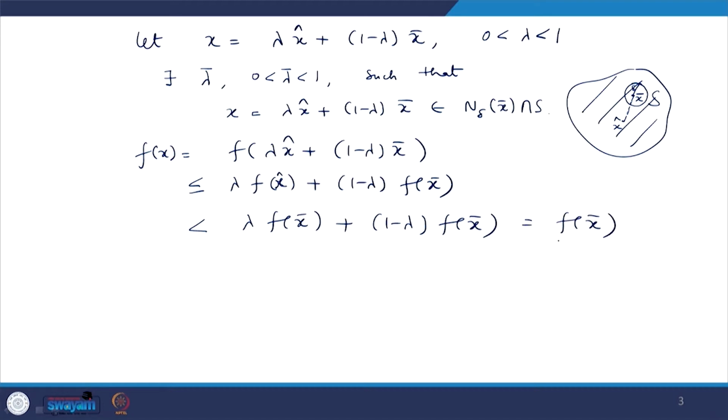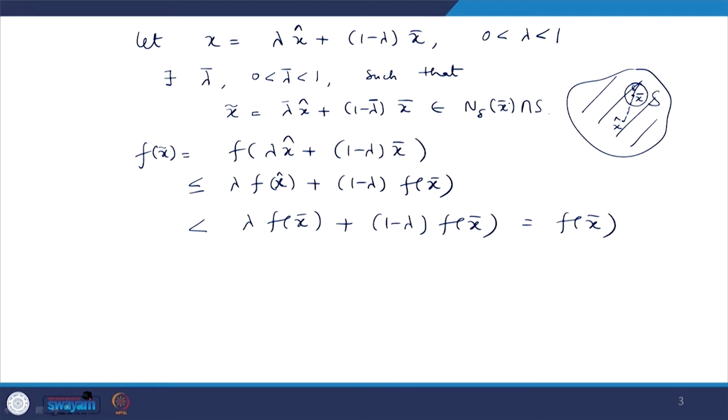Okay. So, that means, where is this x? This x is in the delta neighborhood of x bar. You can take this as x tilde. For some lambda bar between 0 and 1, this x tilde is in the delta neighborhood of x bar.